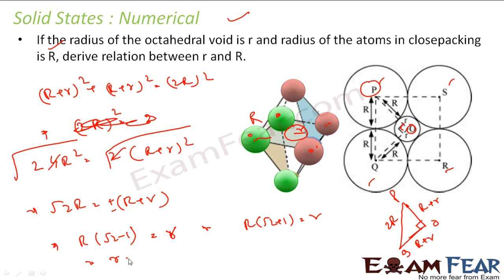So small r is equal to either 1.414 minus 1, that is 0.414 capital R, or small r is 1.414 plus 1, that is 2.414 into R. But this small r is smaller than big R, right? So the second is not possible, because this is a bigger number. So that means small r is nothing but 0.414 of capital R. This is the relationship between the radius of the octahedral void and the radius of the atoms.